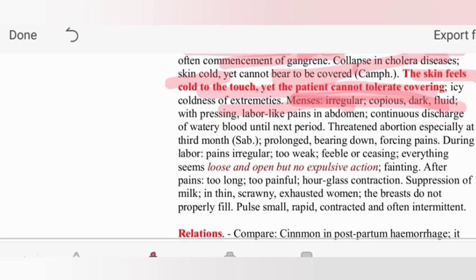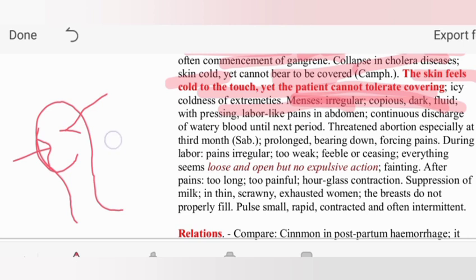You should always remember the pathogenesis of sickle cell is like this. If we take this as a uterus, and we give sickle cell medicine, then the myometrium contracts, leading to uterine contraction, which results in abortion. So threatened abortion will be found. Prolonged bearing down, forcing pain is the prolonged threatened abortion because of contraction of the uterus. If sickle cell is given, it causes contraction of the uterus, which leads to abortion.